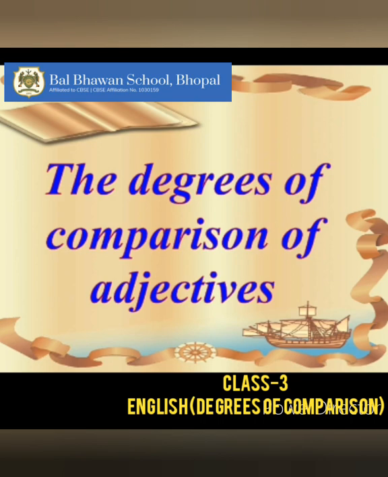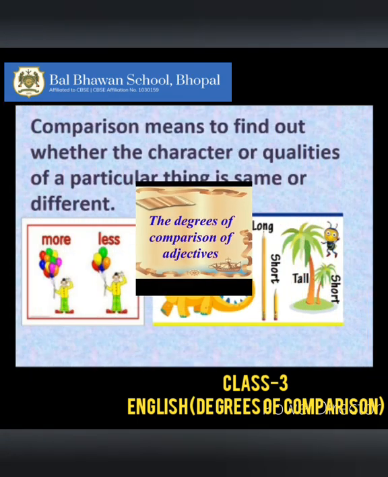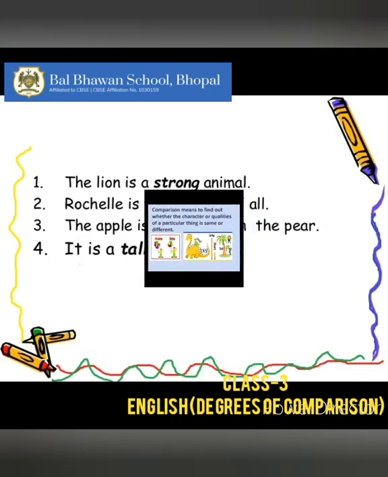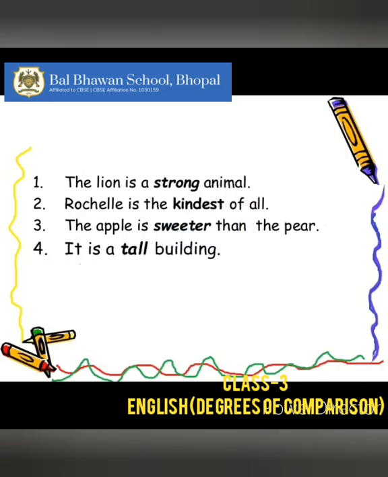So, before discussing the degrees of comparison, first let us understand the meaning of comparison. Children, comparison means to find out whether a particular thing is same or different in its size, quality, number, color, shape, taste, etc. Let us read these sentences together to understand comparison more clearly.